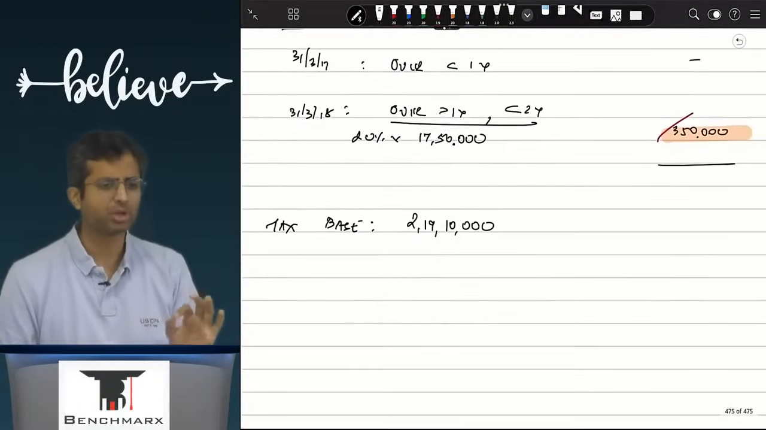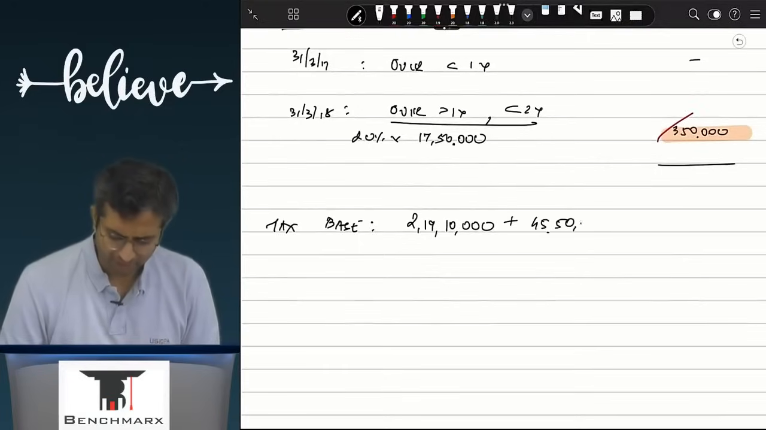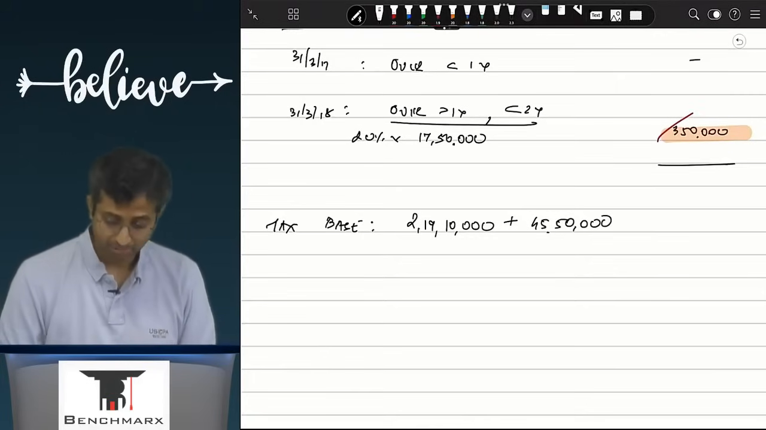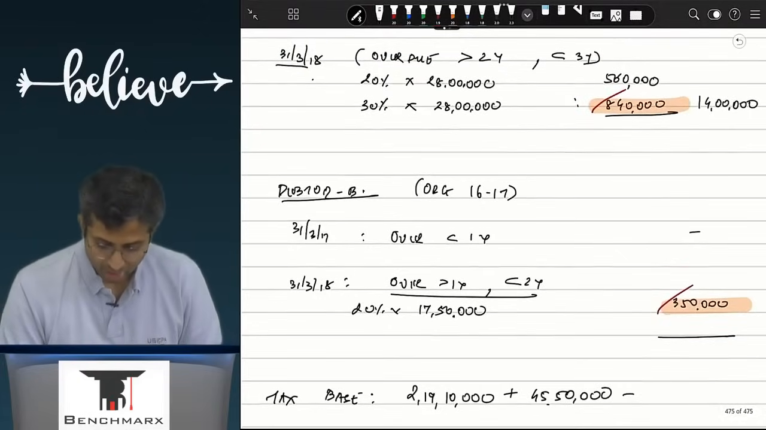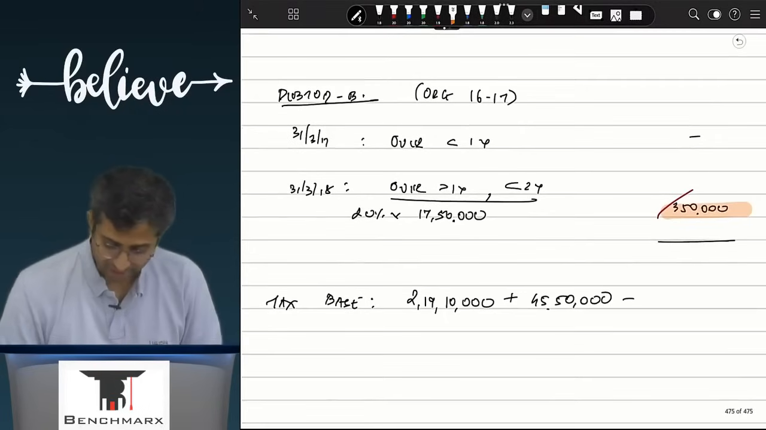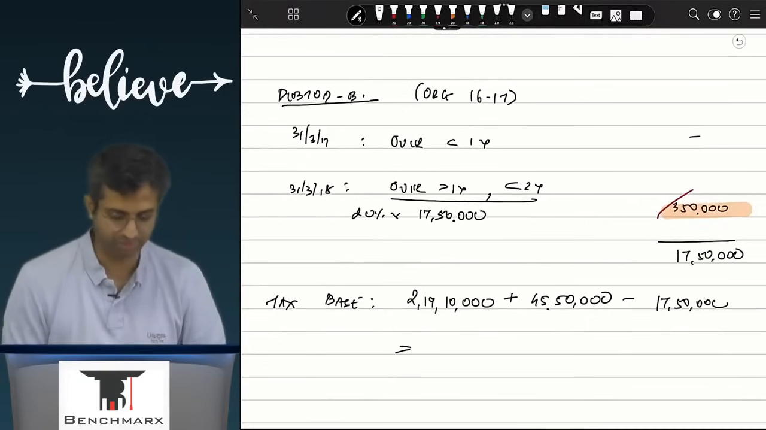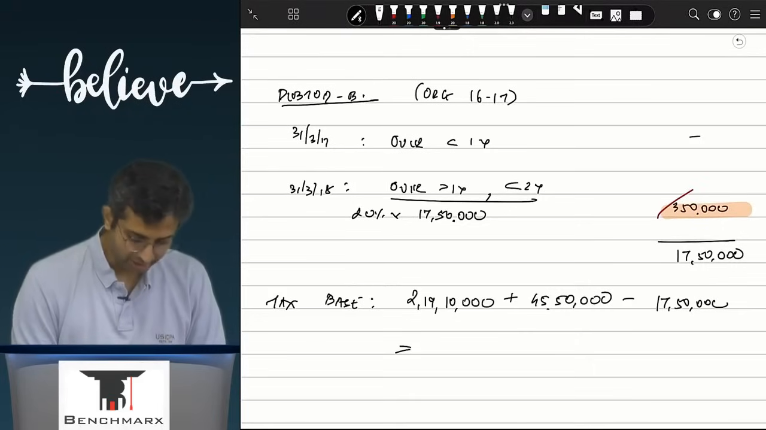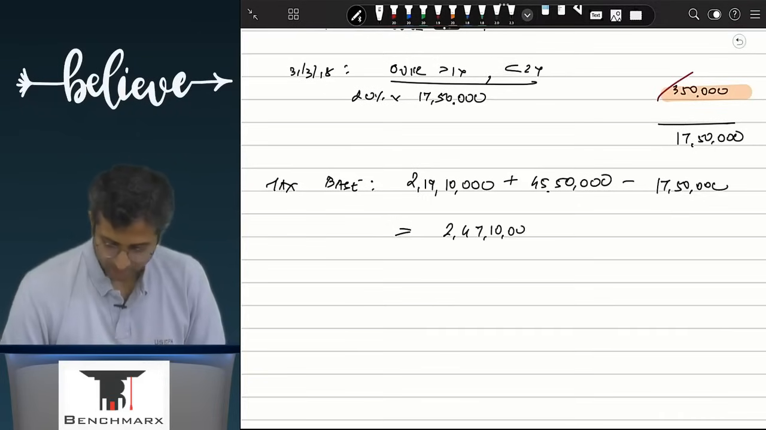So tax base is the amount appearing as per tax balance sheet. As per tax balance sheet you will say plus 4550, this was in the books, but minus provision as per income tax till date. How much provision is there in income tax till date? 14 plus 3,50,000, that is 17,50,000. Right? And hence this is 17,50,000. 2 crore 1910 plus 4550 minus 1750. This is 2 crore 47 lakh 10,000.